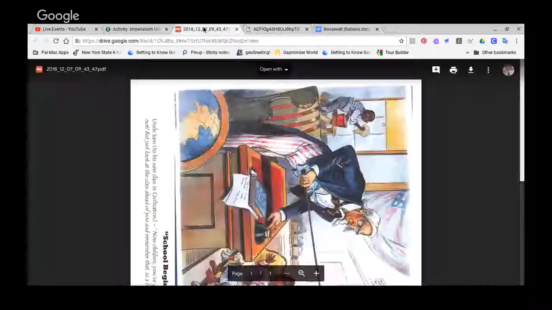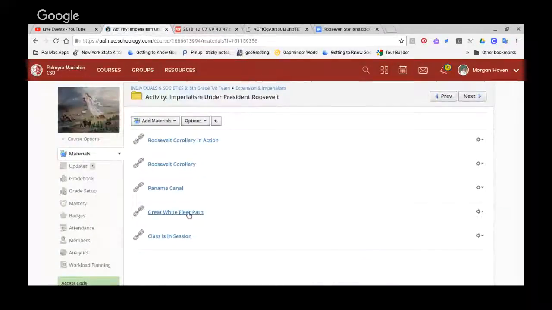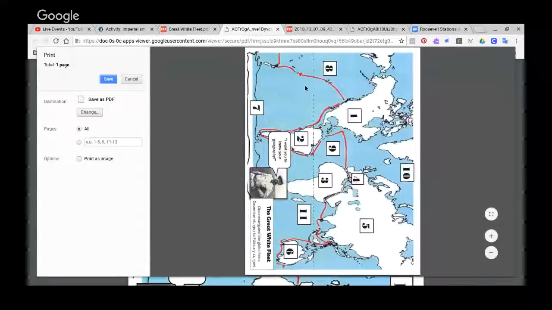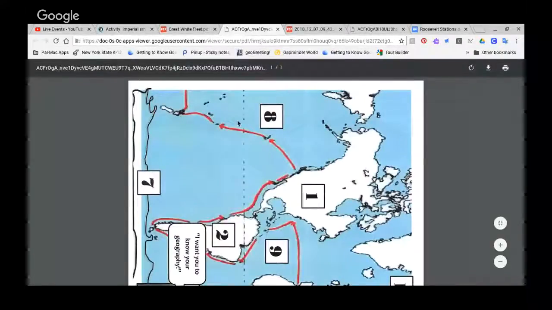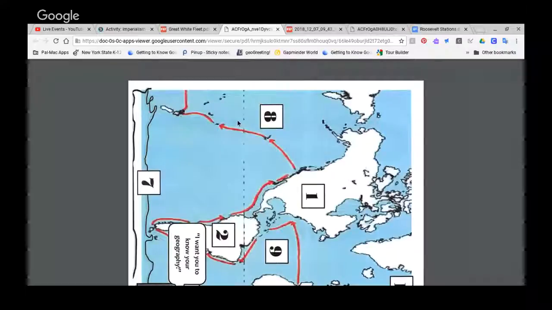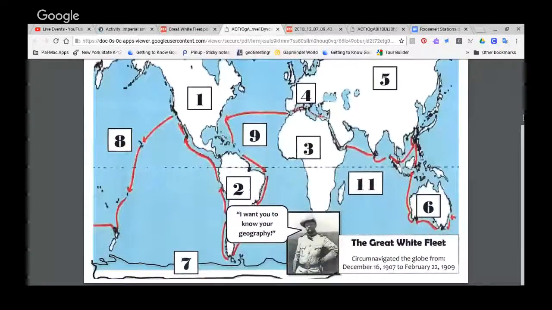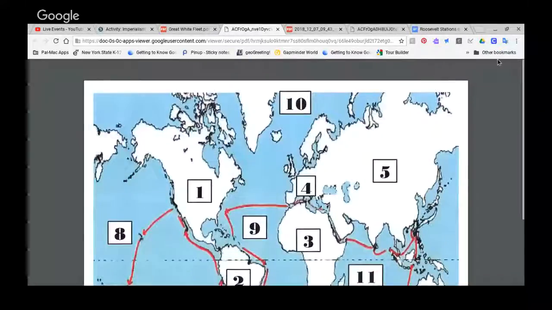So let me just do another one of these. I know the Great White Fleet's another one. Great White Fleet path. So again, it's a PDF. These are the only two that do that. That's sideways, and that's kind of a pain to look at. And we don't want to turn our computers to the side, so we're going to go up to the print icon. And once we're there, again, sideways, I'm going to hit cancel. Two fingers, tap, rotate counterclockwise. And then I've got it here. And I can look through all this, and I've got it there to use.